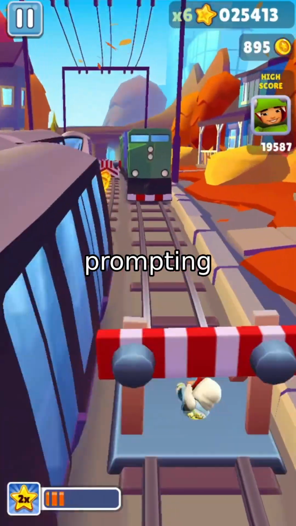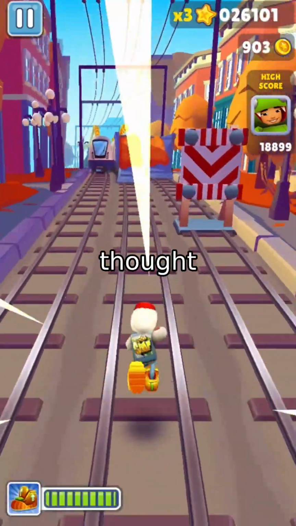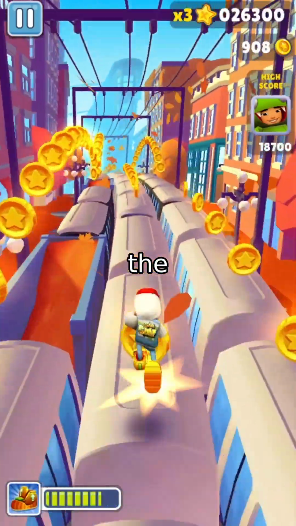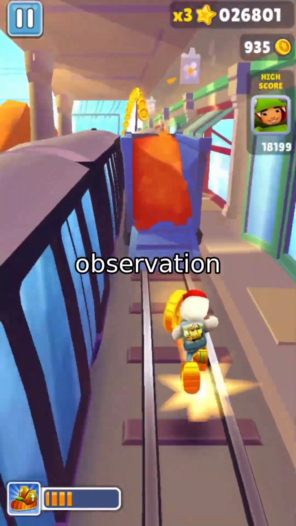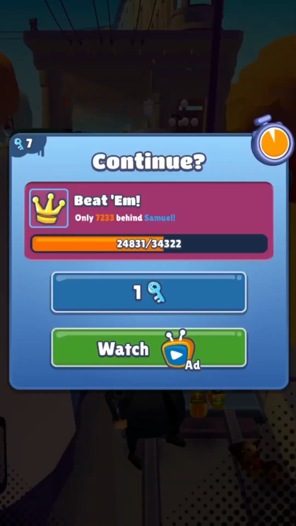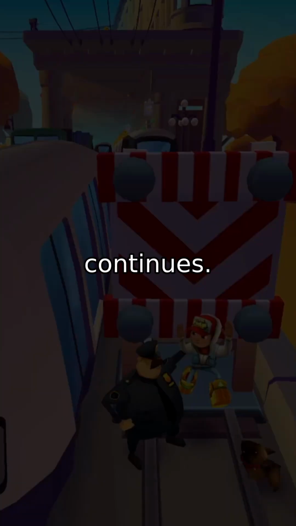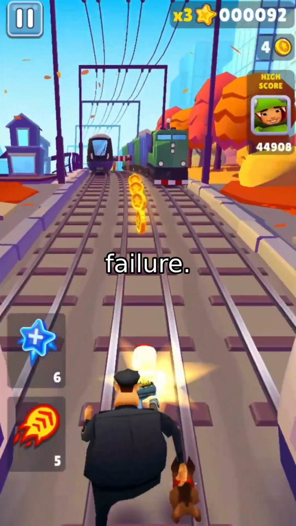This is ReAct prompting, a paradigm that couples internal reasoning with actionable steps. In our case, the thought step analyzes safety feedback. The action step generates a refined prompt or applies image noise. The observation step feeds the modified input back into the model to test if it still gets blocked. And if it is blocked, the loop continues. The model reevaluates, rewrites, and retries, each time learning from the failure.